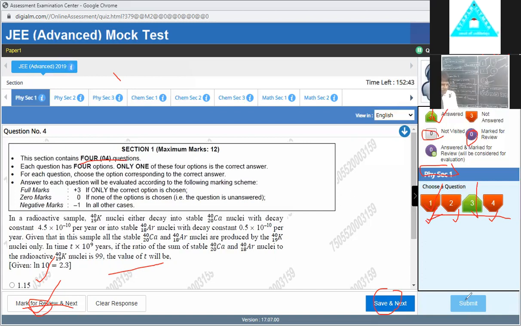After that, the Submit button, which you have not seen here, is dark. This button appears whenever your time is completed. Suppose this time is 152 like this, and is going to decrease. When it comes to 0, it automatically appears and you have to click here to submit. Whether you submit or not, it is automatically submitted by the internal system. If you mistakenly fill in the wrong option, then here is the Clear Response option, clear it, and then you may move ahead. Okay, so this is the thing.